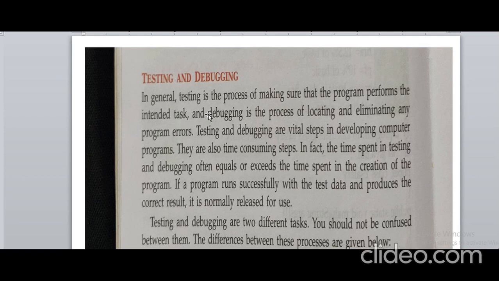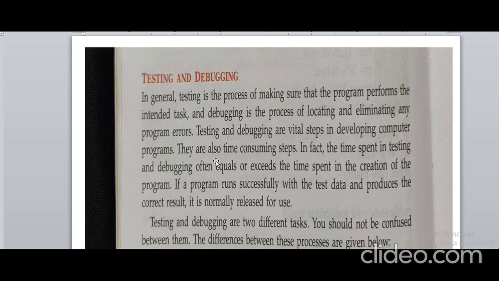on the basis of logic. Again I will tell you, there are two different processes, testing and debugging. You should not be confused between them. The difference between testing and debugging is that debugging is the process of locating and eliminating program errors. When we are removing an error from the program, that is called debugging. In short, the process of removing errors from your program is called debugging. And testing is a process to make sure that the program performs the intended task. Whatever we have done in the program, that it will perform that task, is called testing.